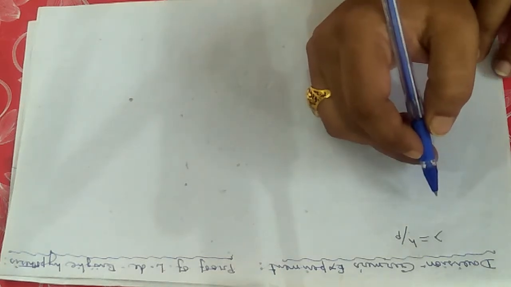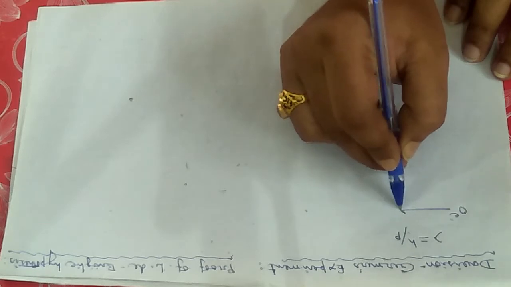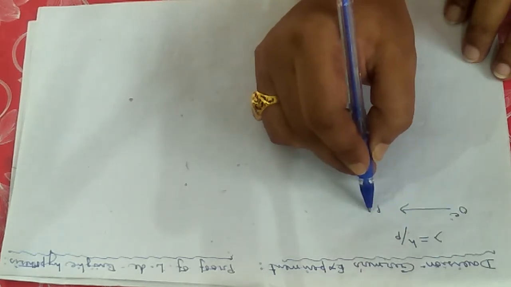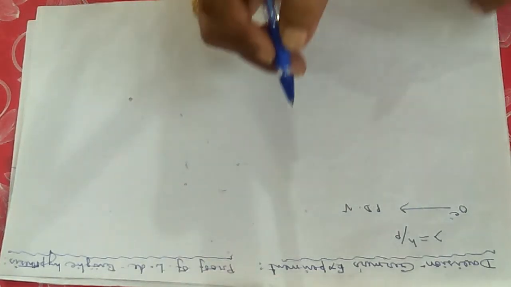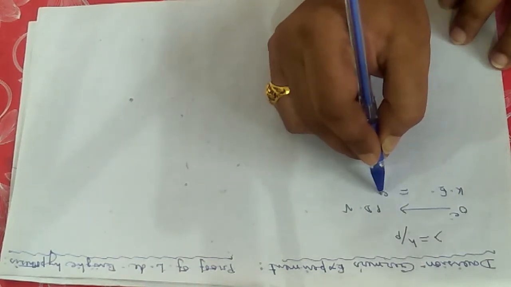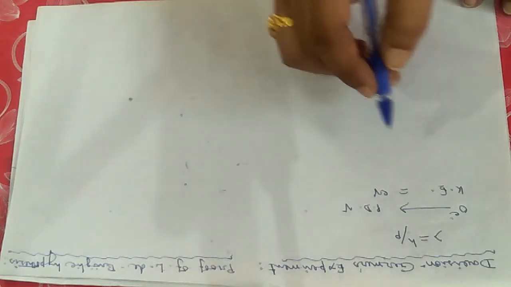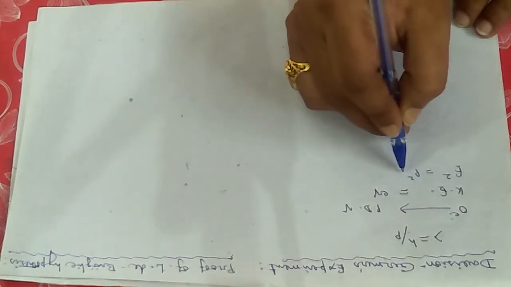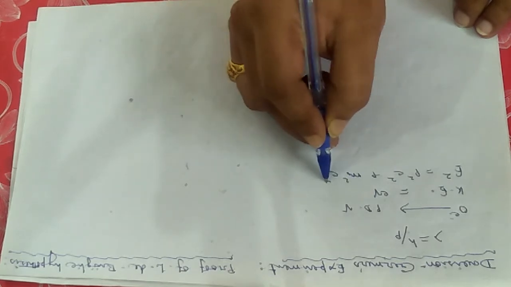Suppose I am considering an electron moving in vacuum through a potential difference capital V. Then the kinetic energy acquired by the electron will be equal to eV, as you all know. Now from the relativistic equation, we can write E square equals p square c square plus m0 square c to the power 4.